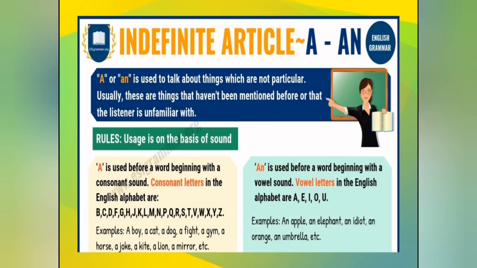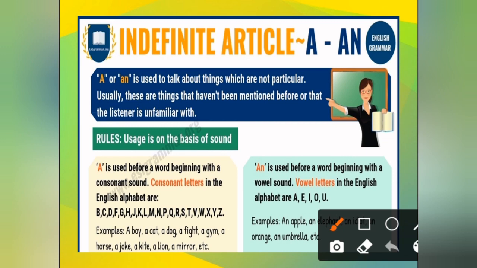Okay, the next one, indefinite articles, we are going to do today. As we have two types, "a" or "an" is used to talk about things which are not particular. So it means not particular, simple, the very common one. Usually these are things that haven't been mentioned before or that the listener is unfamiliar with. Unfamiliar, like we don't know about that.